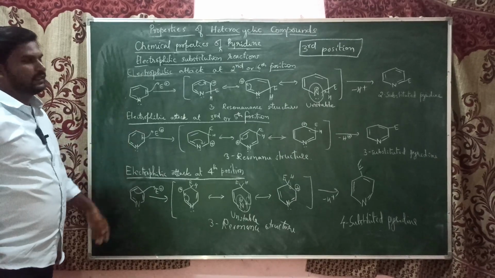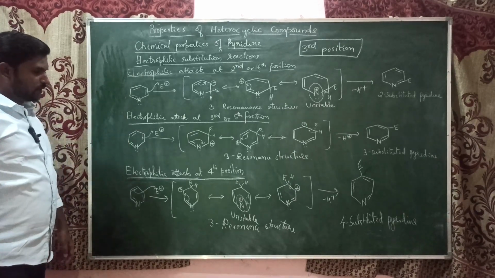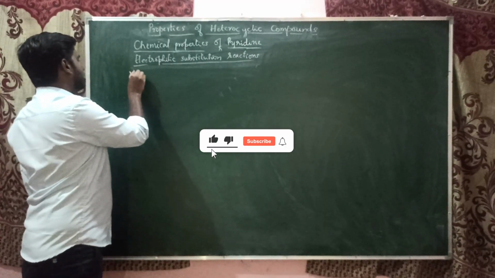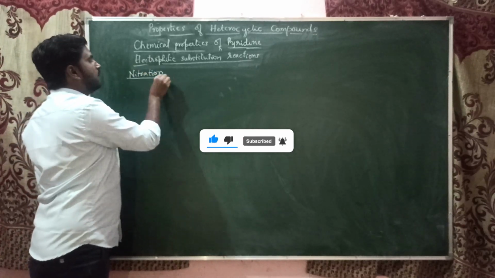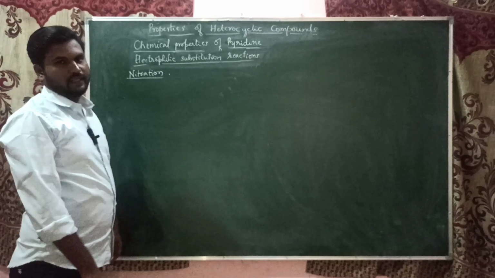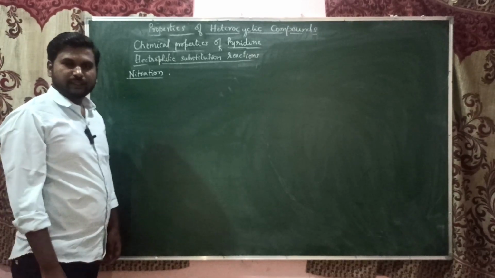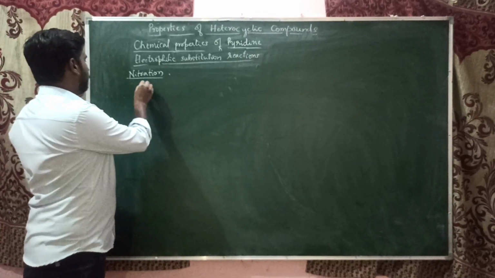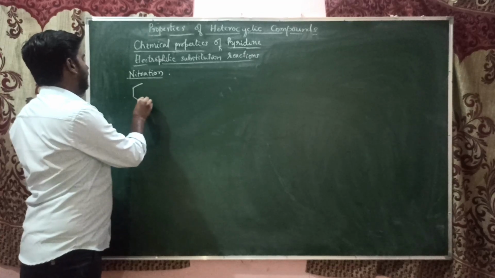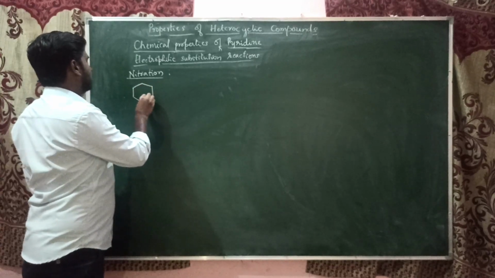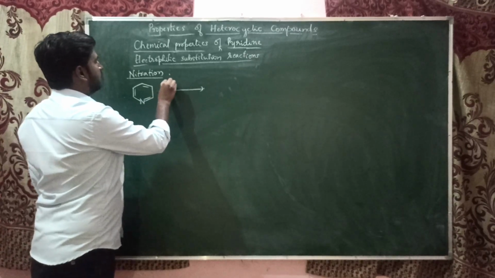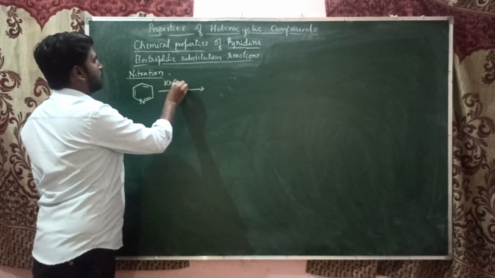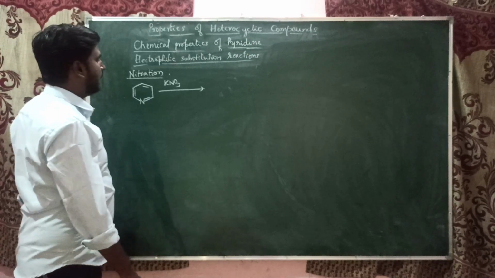Now we'll see the examples, nitration and halogenation. First, nitration. Here the nitronium electrophile, that is NO2 plus, will replace the proton. So here the pyridine undergoes nitration when it is treated with KNO3, potassium nitrate salt.